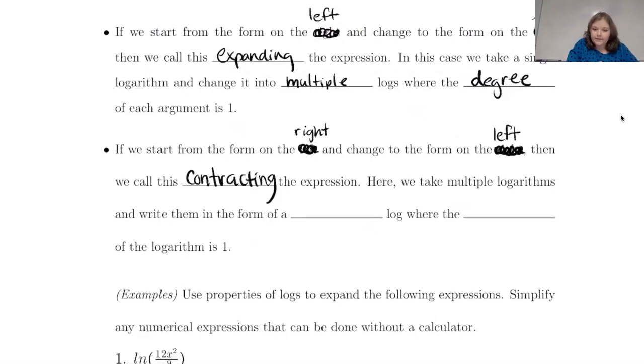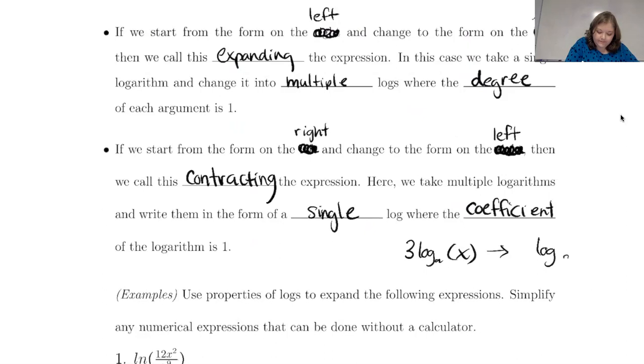So instead of multiple logarithms, we put them all as a single logarithm, just one. And then the coefficient, or the number out front, is 1. So nothing like a 3 in front of the log. That would turn into log, they say, of x to the third. And you wouldn't have multiple logs. Like if you had two logs being added together, you would switch them into one log with two things multiplied on the inside.